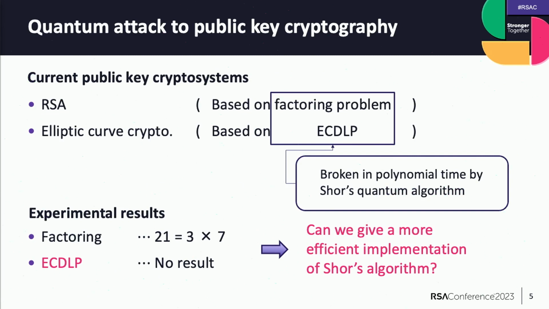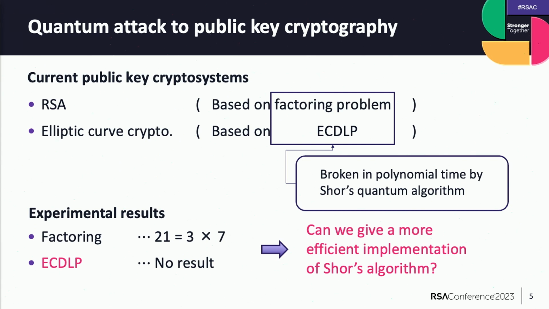First, I talk about the background: quantum attacks to public key cryptography. So as you know, RSA and elliptic curve cryptography are the most widely used public key cryptography, and they are based on the factoring problem and ECDLP. However, those problems are broken in polynomial time by Shor's quantum algorithm.